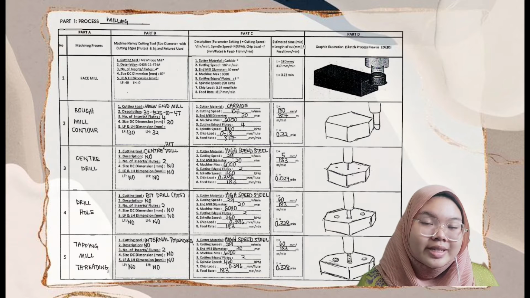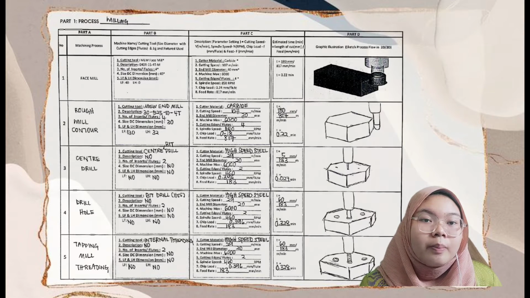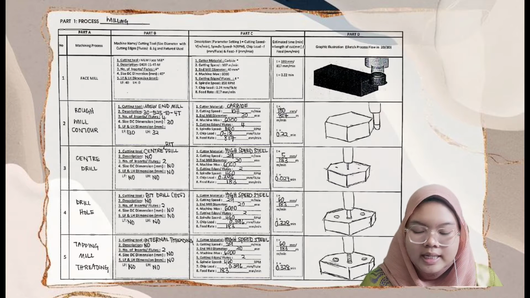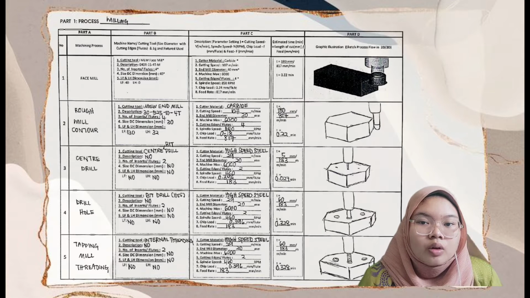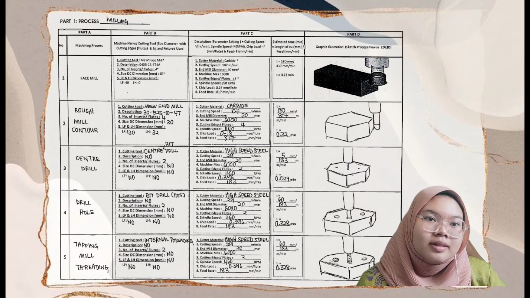The machining process that I chose from Part 1 in Lab 4 is step number 5, which is tapping mill threading. Tapping is the process of cutting a thread inside a hole so that a cap screw or bolt can be threaded into the hole.